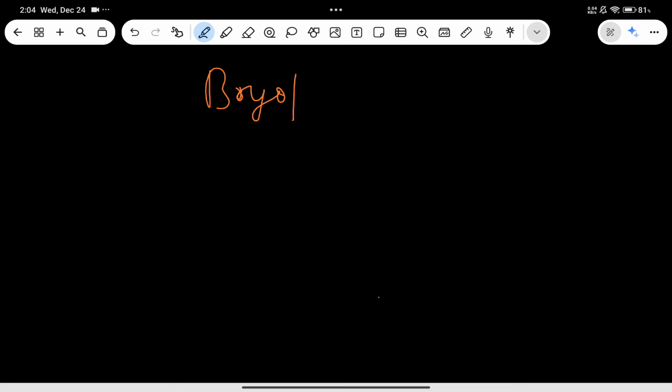Now let's understand first of all the bryophyte condition. We are going to deal with bryophyte sexual reproduction, right? So I'm going to tell you some of the points so that you can easily relate to it, even if you are a beginner. So, bryophytes.